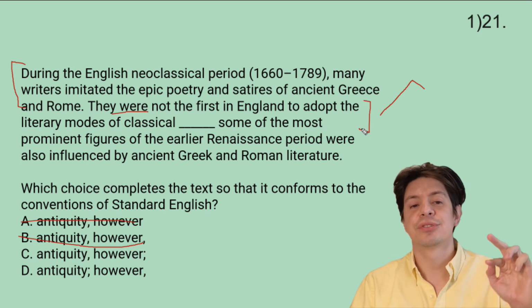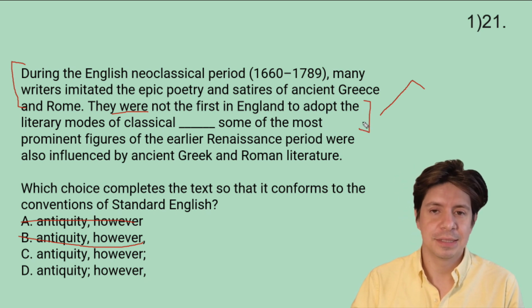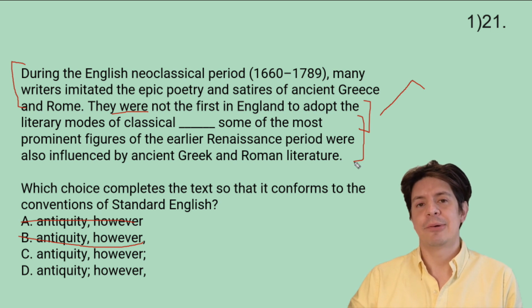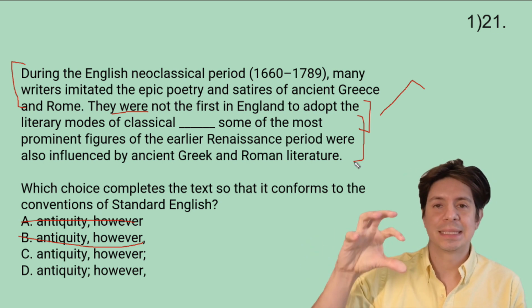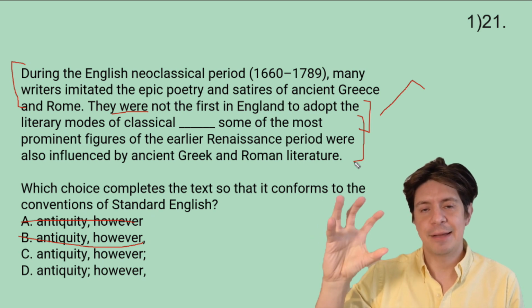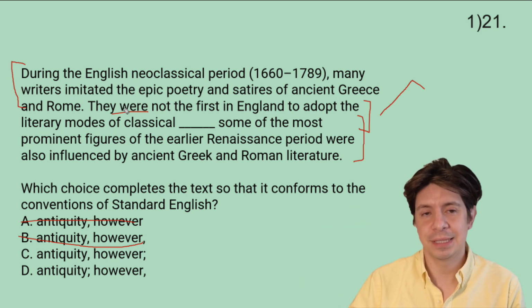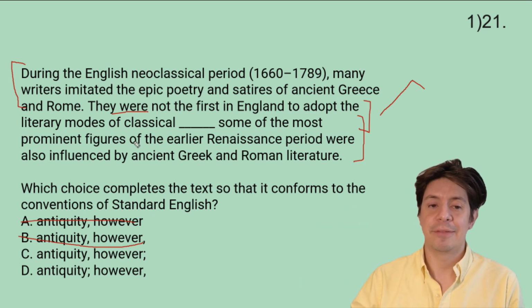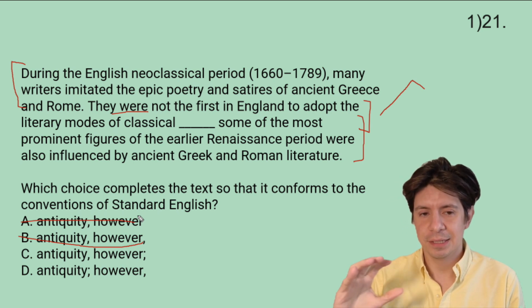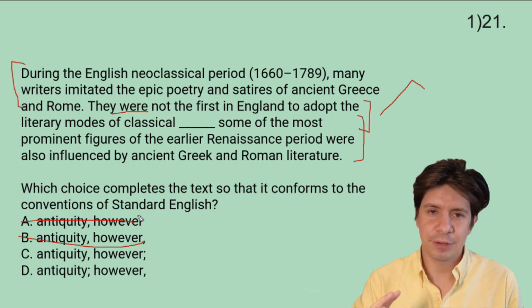Or is it happening between the first part of the second sentence and the second part of the second sentence? Because "however" is always in the second part of the pivot. So if the pivot's happening between the first and the second part, we would have the "however" be in that first part of the second sentence. So it would be before the semicolon.